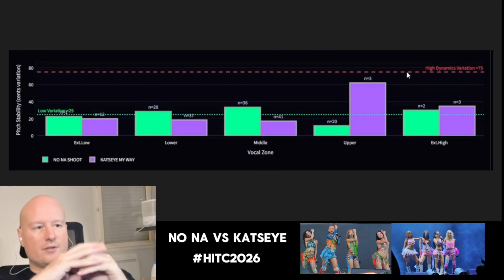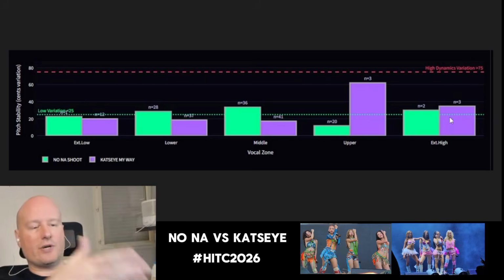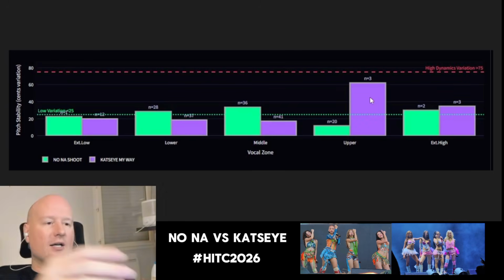But we can see something interesting: KATSEYE My Way was closer to this spot right here, and it's an average. So obviously some things were going above it, maybe one of those, but we don't know with an average. I didn't show you the bar plot anyway.